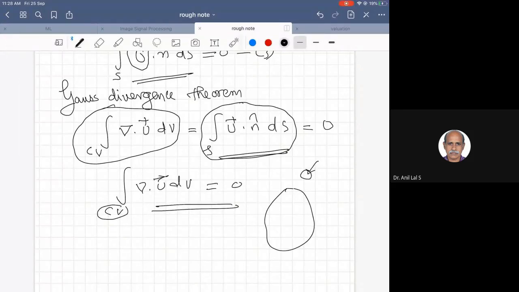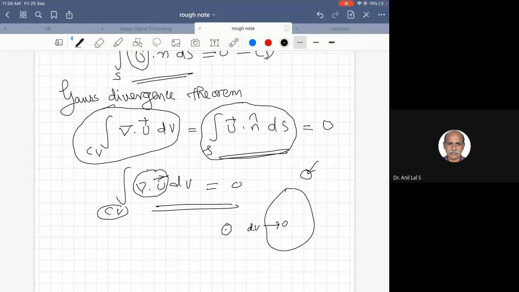When you apply this equation to a very small control volume, it is infinitesimally small. What do we mean by infinitesimal control volume? That is dV tending to 0. Then it is as though there are points, and all the points will have the same value for the integrand.